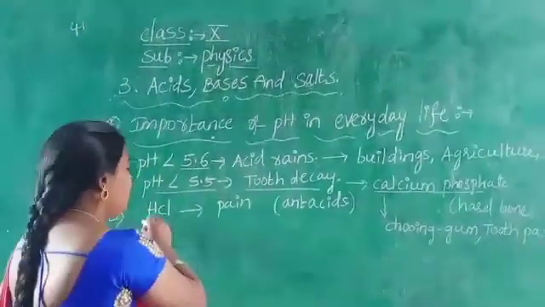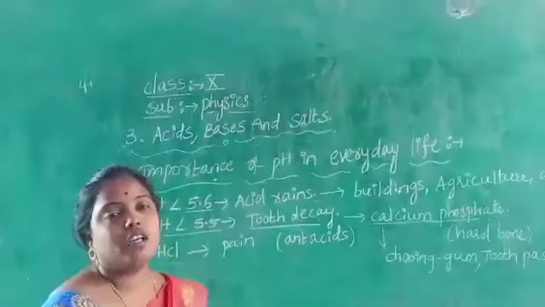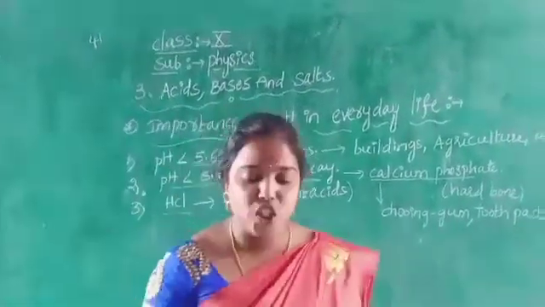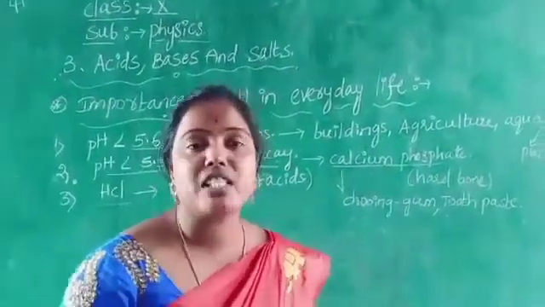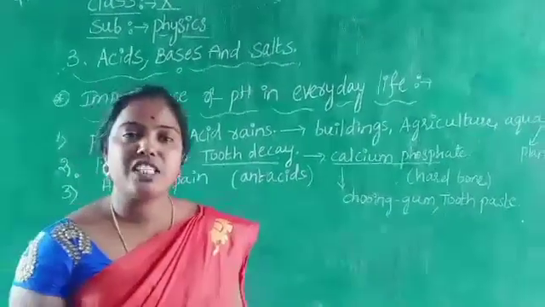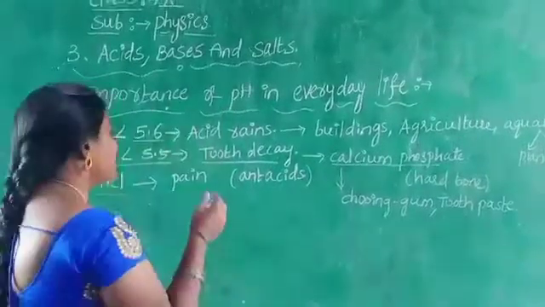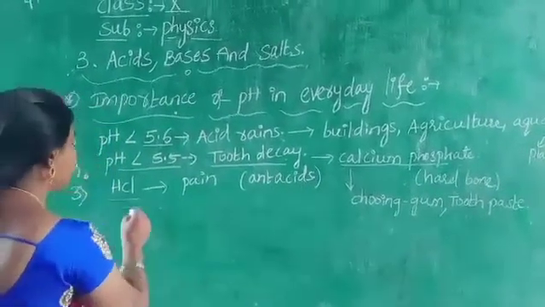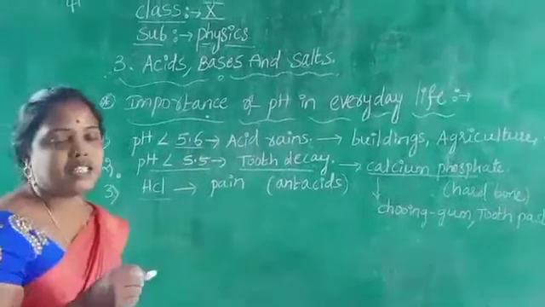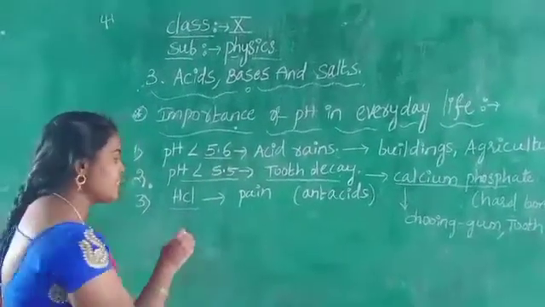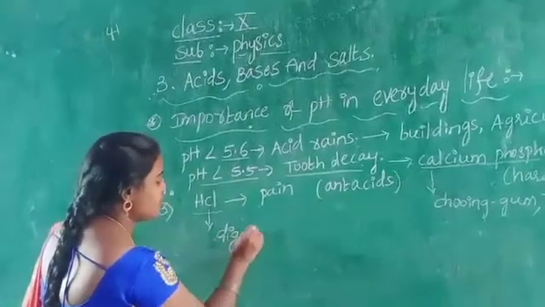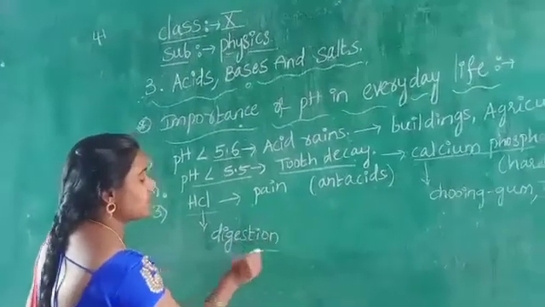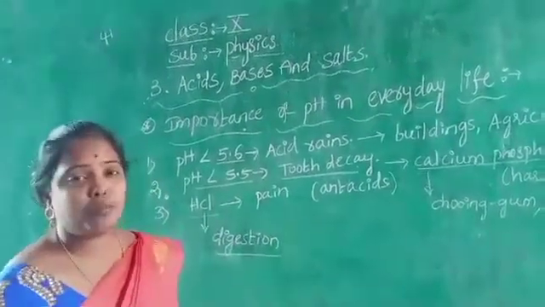Next one, how is pH important to our digestion system? Children, we already discussed this in biology. Our stomach produces what? HCl. Our stomach produces hydrochloric acid, and this hydrochloric acid is helpful in the digestion process.